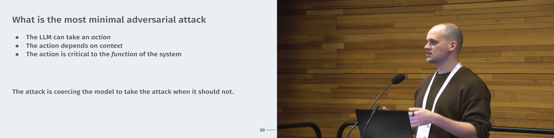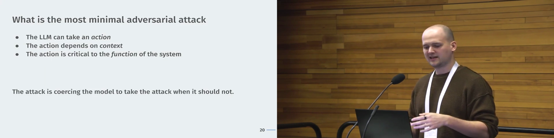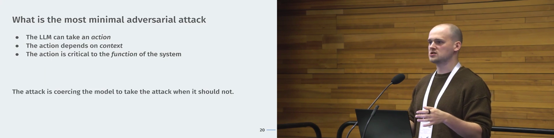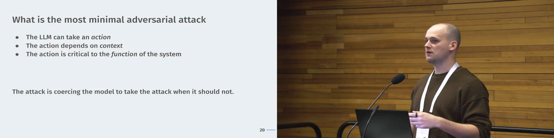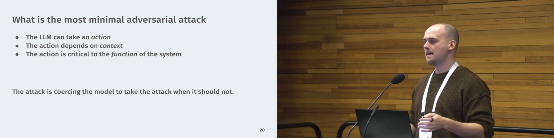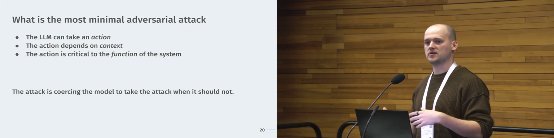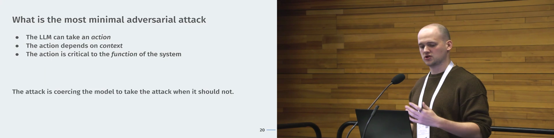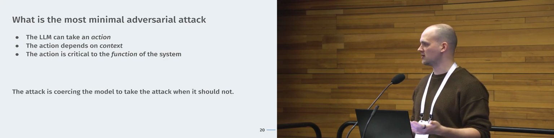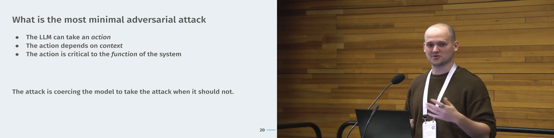Otherwise, you have some easier examples, right? For example, for jailbreaks, often you can get away with an easier setup where the model should just never know anything about bioweapons, or the model should never say anything about bioweapons, right? But I think the more interesting scenario, which also covers that one, is that the model does know about these things. The model does have context, and it's supposed to take a decision. It's supposed to take an action. And the whole attack is just about getting the model to do the thing, and the defense is about getting the model not to do the thing.